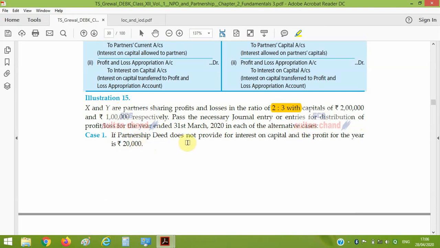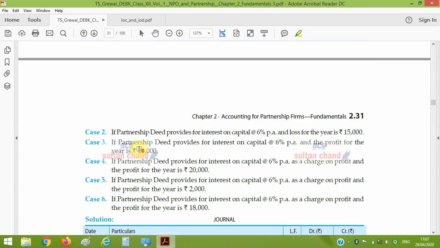If the partnership deed does not provide for interest on capital and profit for the year is 20,000, it means there is a profit of 20,000 and there is nothing mentioned about interest on capital. So if the deed is not allowing it, we will not give interest on capital to the partners. So there will be no entry for interest on capital, just this profit will be divided among the partners.